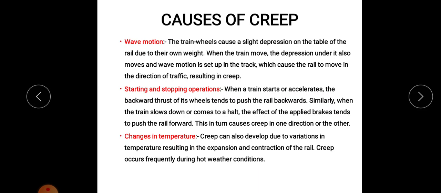This wave motion will cause the rail to move in the direction of traffic, which results in creep.